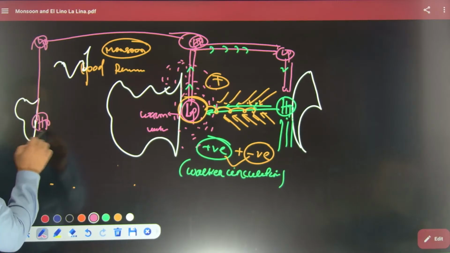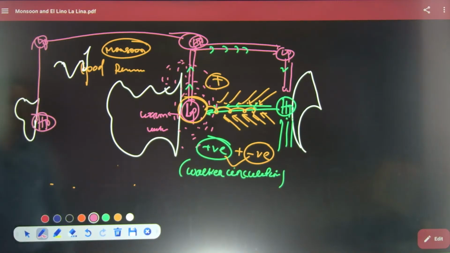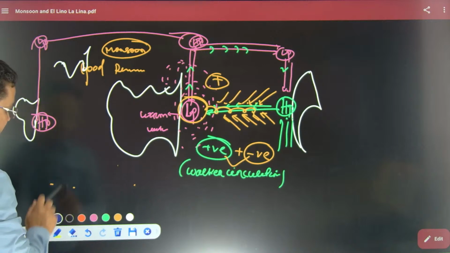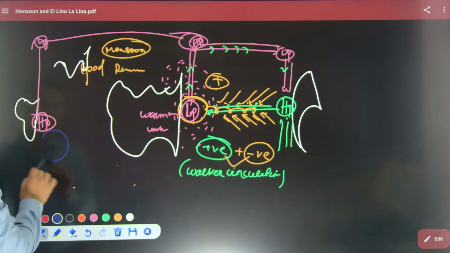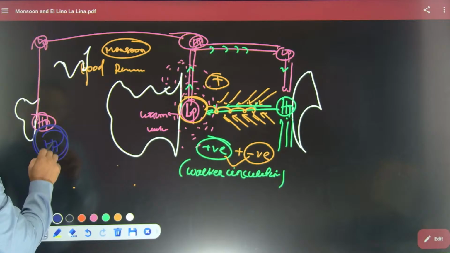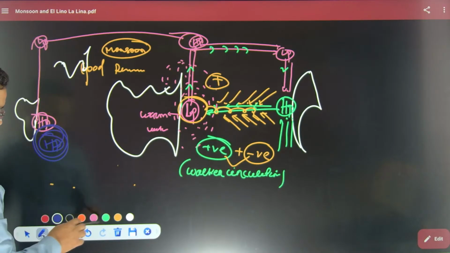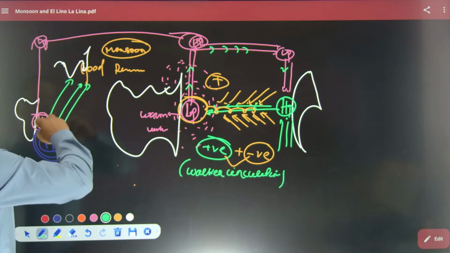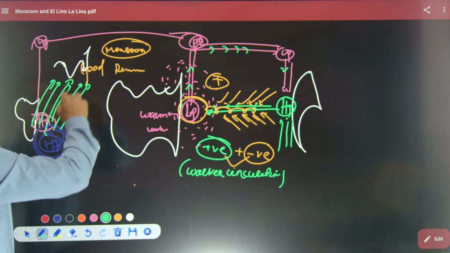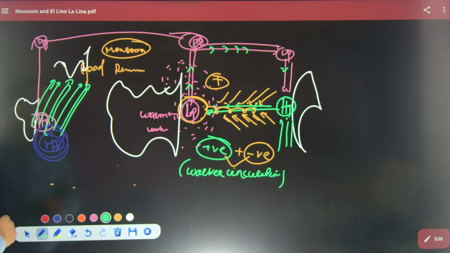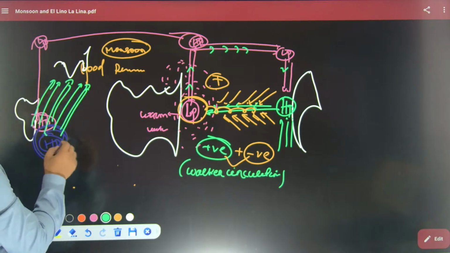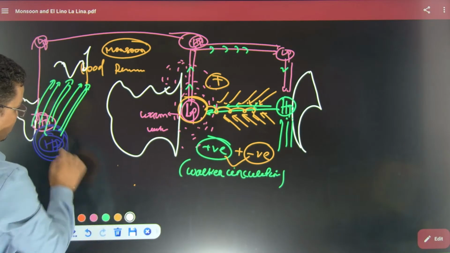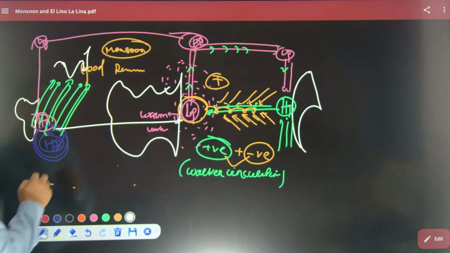The southern Indian Ocean will have strong high pressure. This strong high pressure will flow more air mass, I would say moisture, towards the Indian subcontinent. And that is why on the ground it will flow like this, and the circulation will be complete.